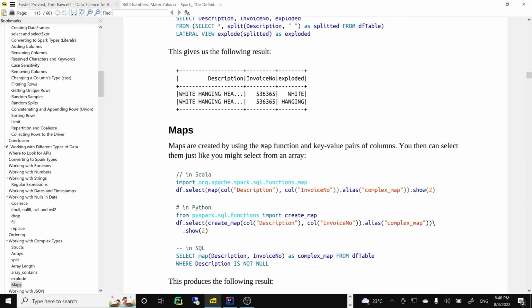Okay, so now I think the last one is map. So you have key values, right? So similar to how the array works. Of course, you just have keys. So you have key values. Then you can use it to access it.